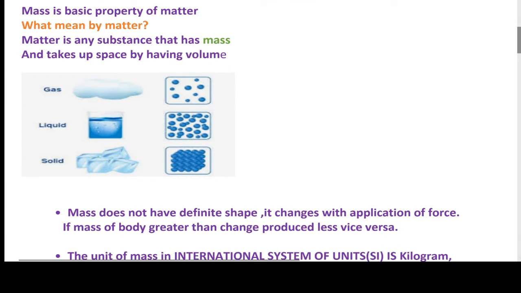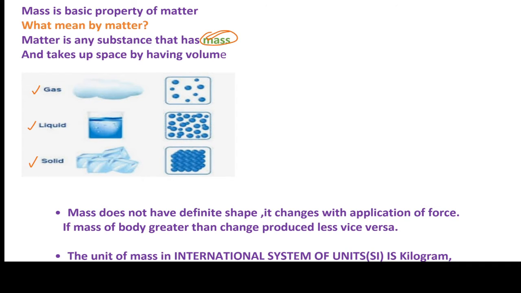First of all, what is meant by mass actually? Mass is a basic property of matter. What is meant by matter? Matter is any substance that has mass and takes up space by having volume. Here, if you observe gas, it has mass. If you observe liquid, it also has mass, and solid also has mass.